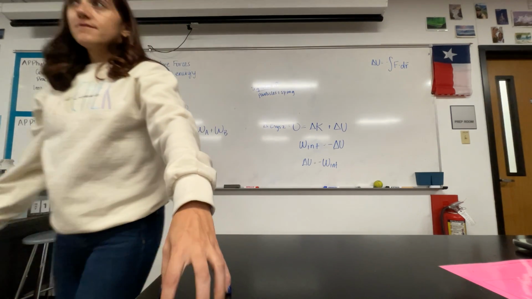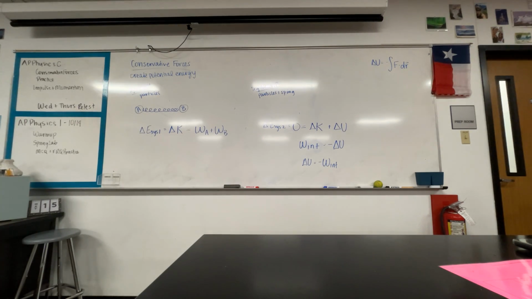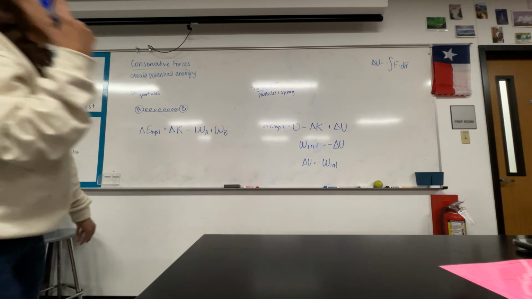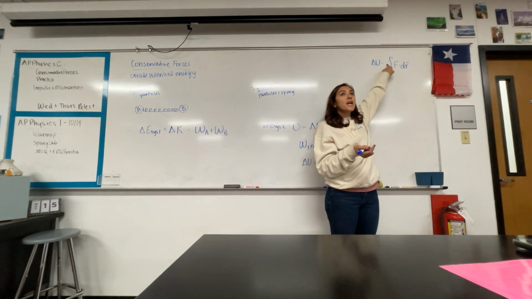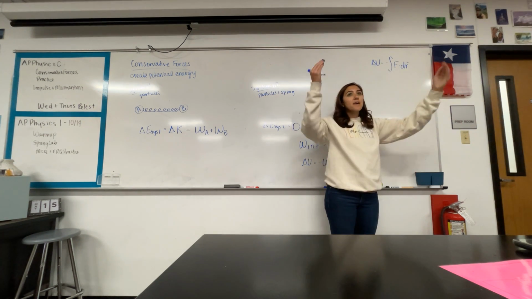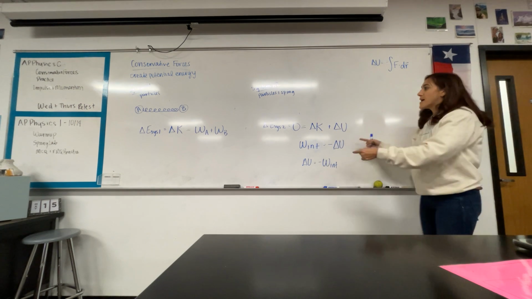That equation is almost exactly the same equation as the work integral. There's only one difference, and what is that? The negative sign. A change in potential energy is negative work. I figured that out from right here.